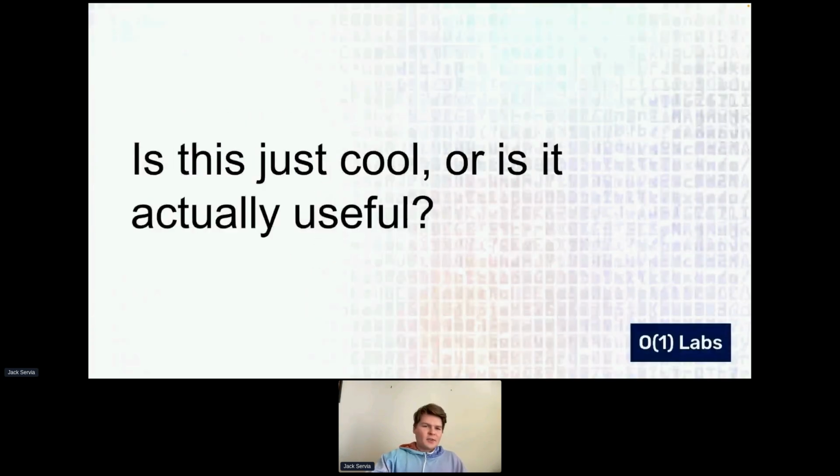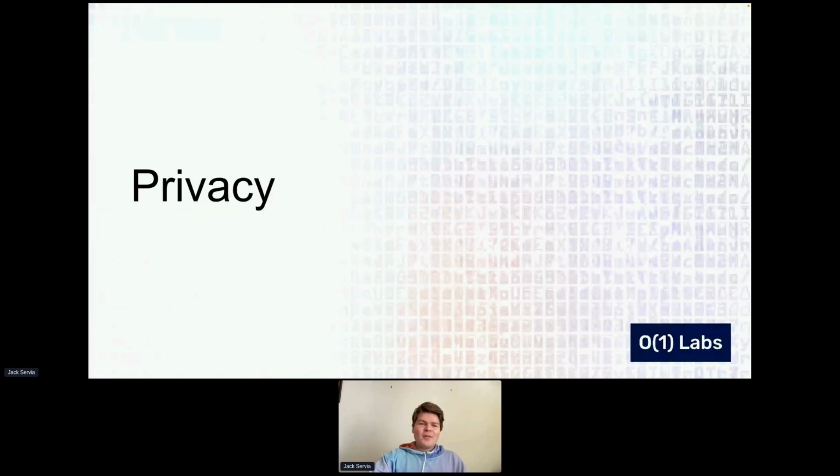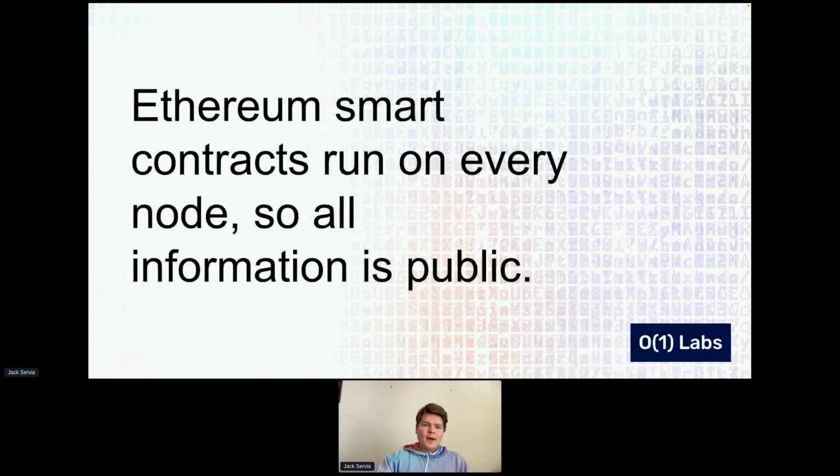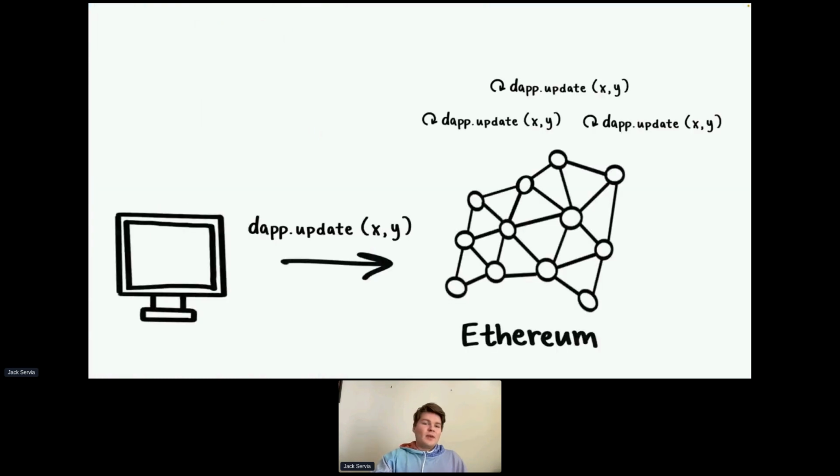And so, okay, is this cool or is it useful? And it's both for a couple of reasons. The first reason is privacy. So an Ethereum smart contract runs on every single node so that all the information is public. And it's required to work this way by the assumptions of the consensus mechanism. We call some sort of method, and then every single node executes our call on our behalf.